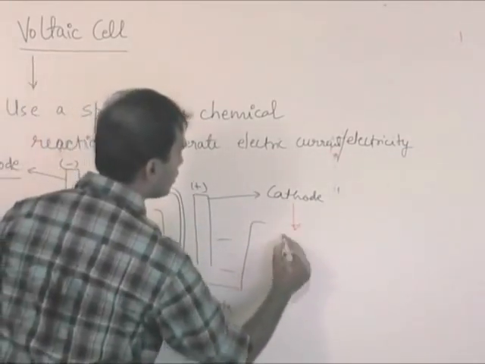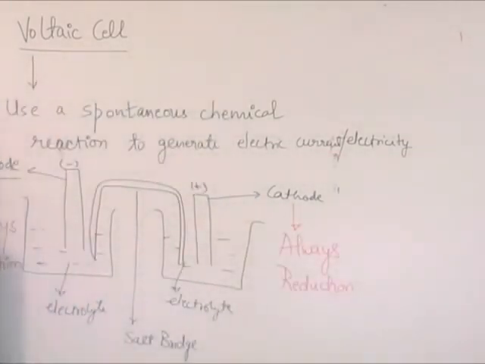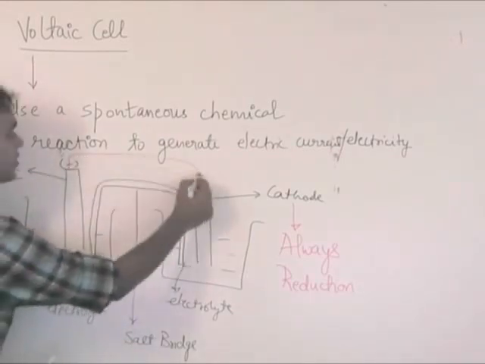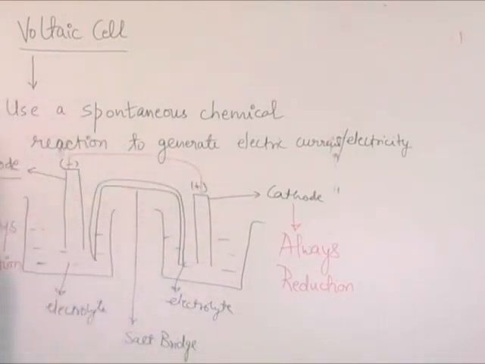At cathode, always reduction. Now, suppose this is a circuit and it is complete now. This is the whole circuit. You can see it? Okay. So, what will be the flow of electron? You can see this, always anode, always oxidation.